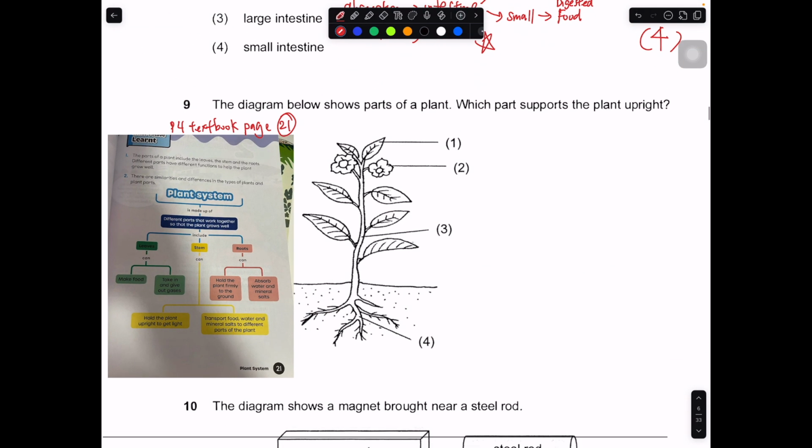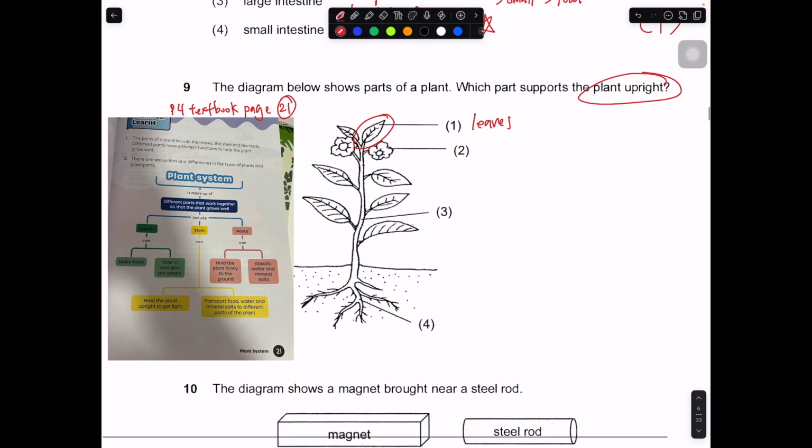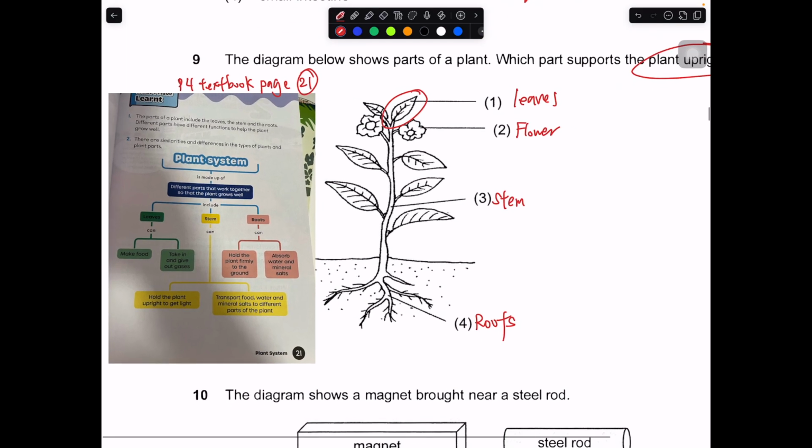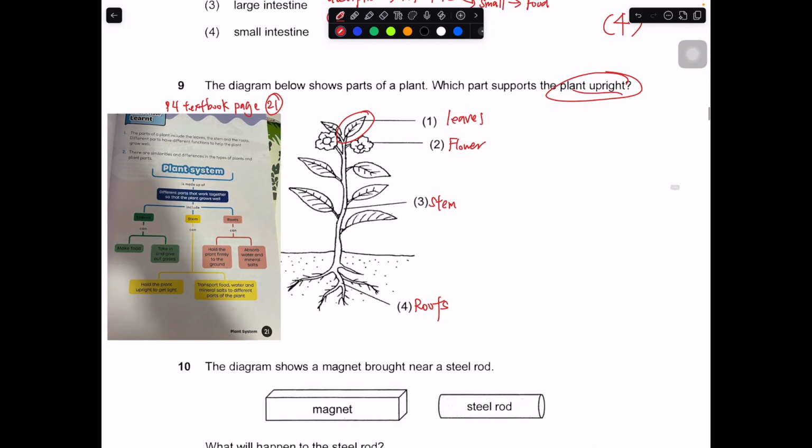Okay, number 9. The diagram below shows the parts of the plant. Which of them supports it upright? So you have number 1, which is the leaf. The best way is actually to label them. This one is the flower, this one is the stem, and this one is the roots. So in this case, if you want to match it with keeping the plant upright, it will be this part, and it will be the stem.